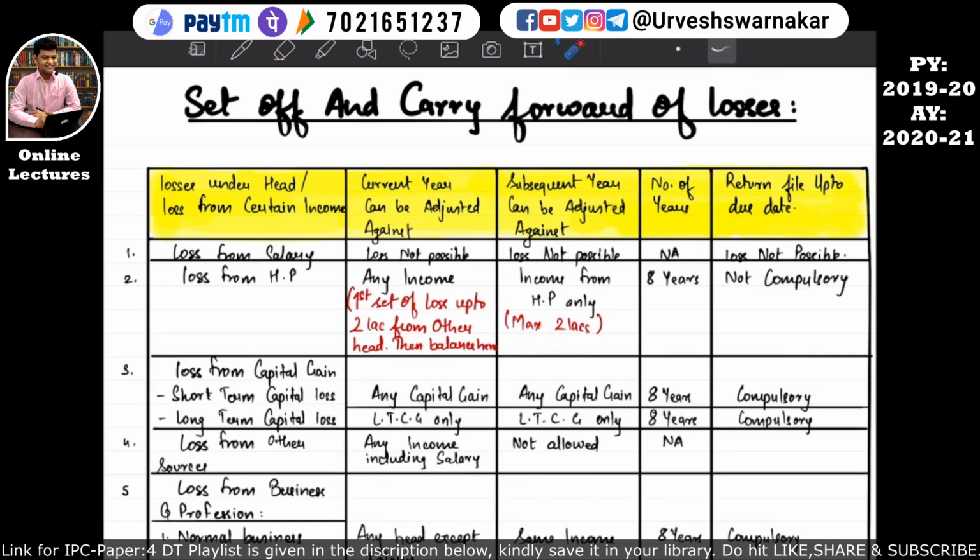Basically we need to understand what this chapter is all about. This chapter is about losses, whether the losses can be set off, or if the losses can't be set off, whether the losses can be carried forward or not. I hope this is quite clear. Before understanding the main crux of this chapter, I just want to give you a layman example so that you can understand the flow of this chapter.